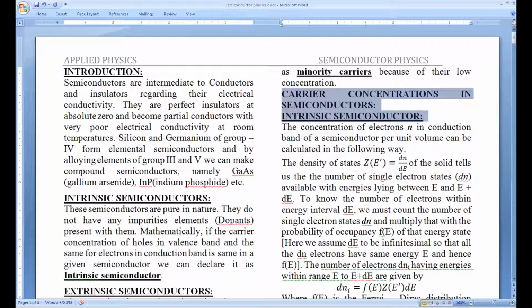So the density of states describes the allowed states, and we have also discussed the Fermi-Dirac distribution function, which describes the probability of occupancy of a particular state by an electron. So f(E), the Fermi function, is a probability function.